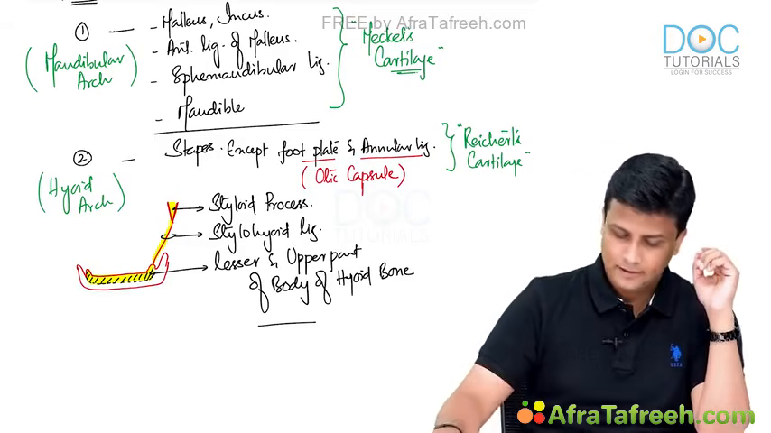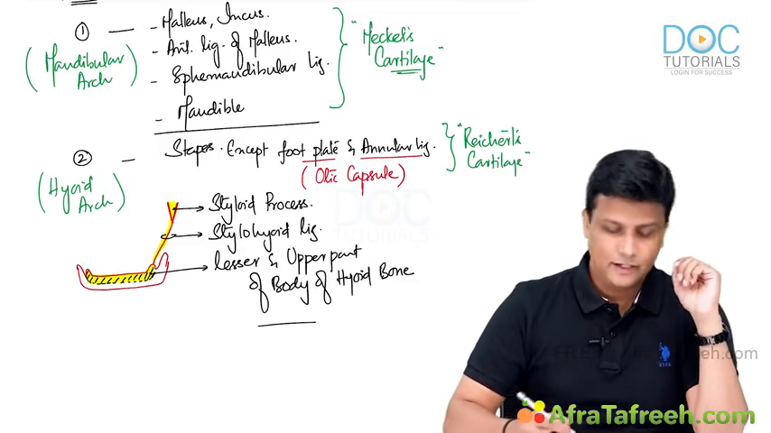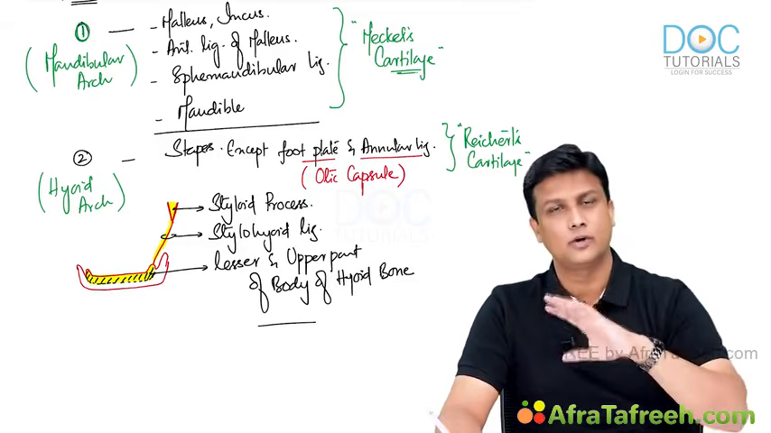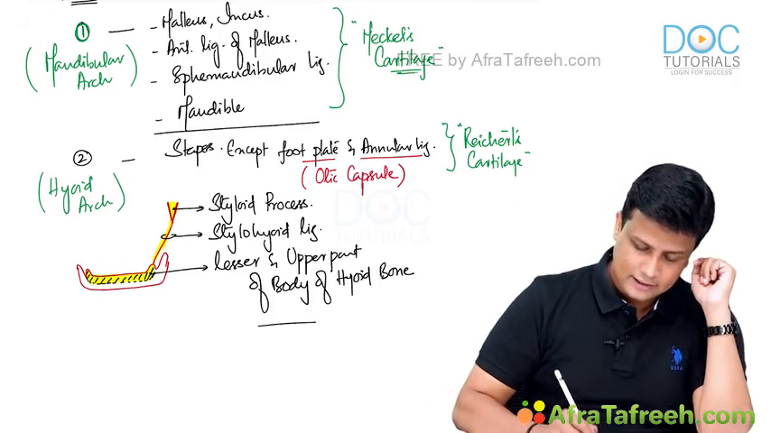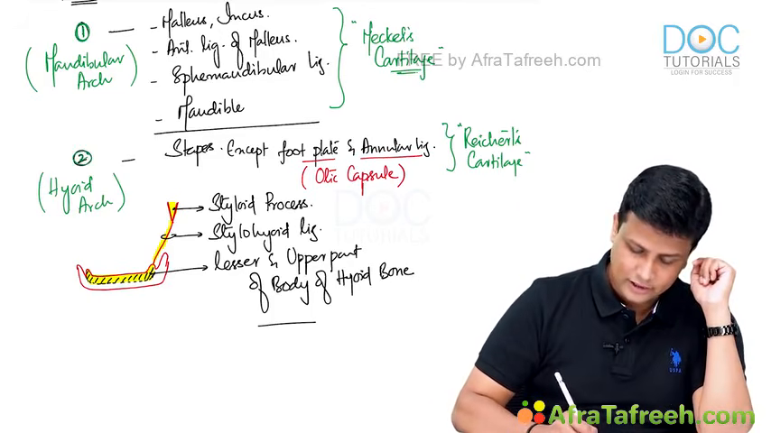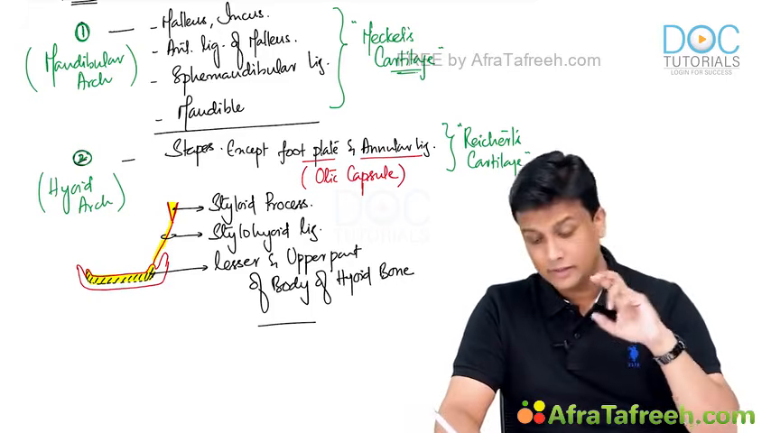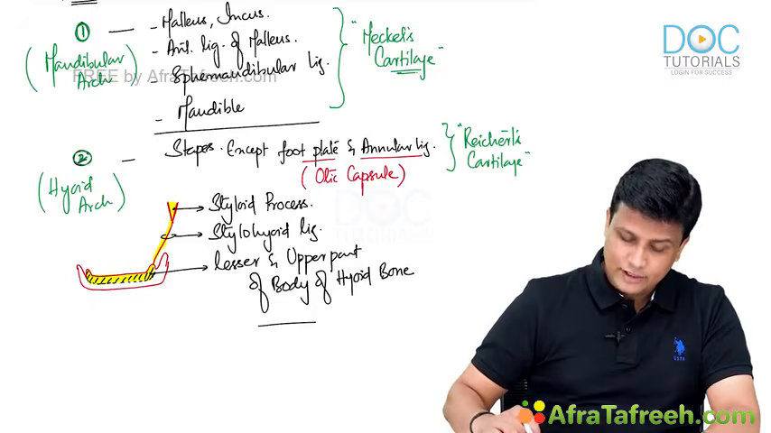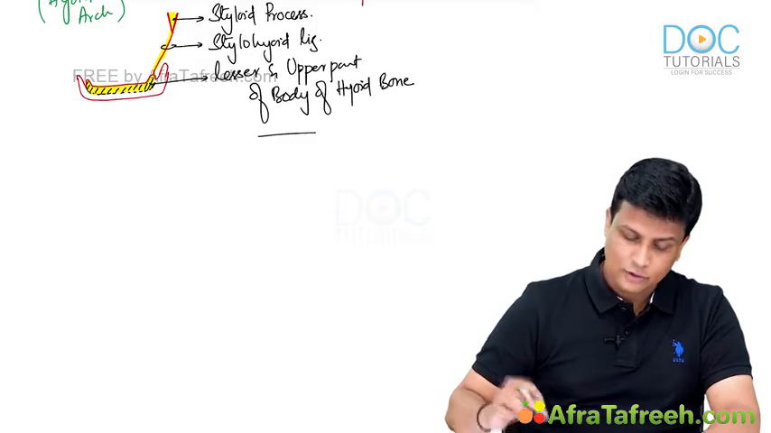Make it simple. The first arch is also known as the mandibular arch, and the cartilage model will be Meckel's cartilage. And the second arch will be the hyoid arch, and the cartilage model will be Reichert's cartilage. And we have to learn the derivatives. Done.